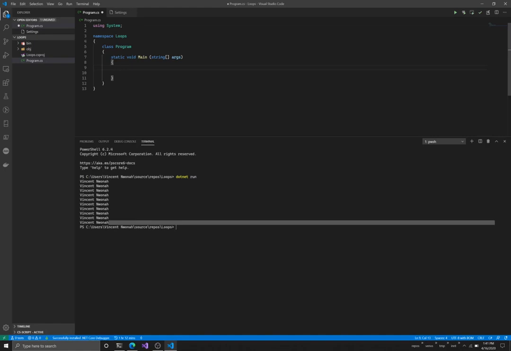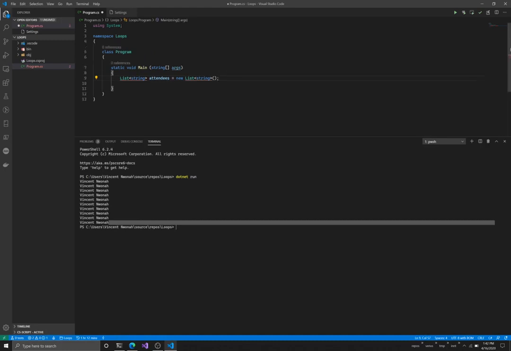And to start, how do I save these names? I'm going to save these names in a list of strings, right? So I'll say List<string> attendees = new List<string>().